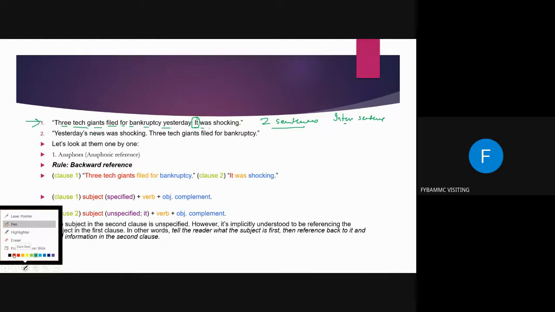Let me take black ink, okay. Now, the first sentence has two clauses. Three tech giants filed: this is clause number 1. And see, people are still joining in. What should I do? Because this is a very important topic and they will not be able to understand it.